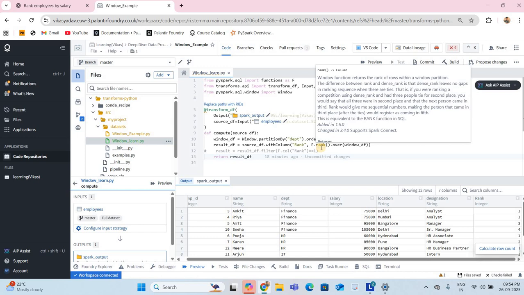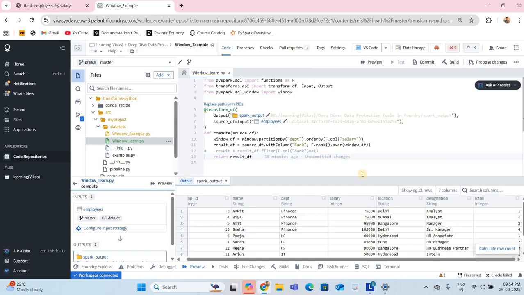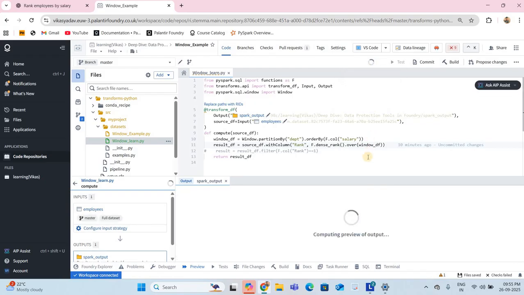So here you need to focus on this. When the interviewer asks a question, what is the difference between rank and dense rank? So I will quickly put in dense rank and show you the result. You will be in a better position to give the answer for this one. Okay, so I have clicked.